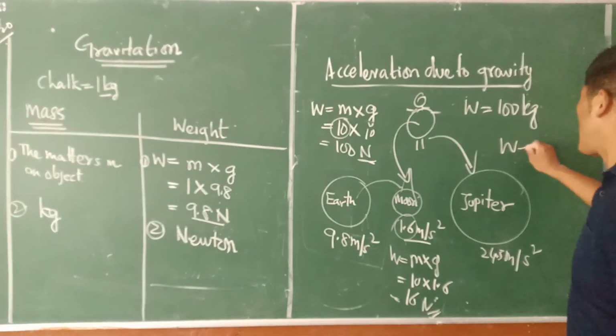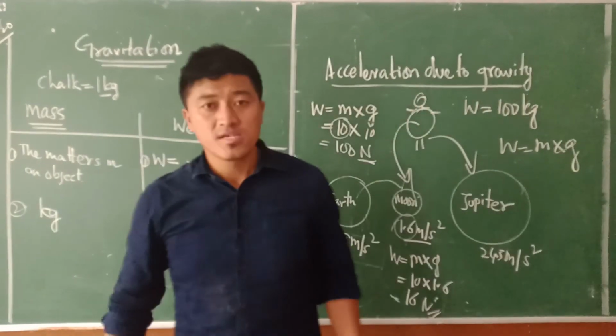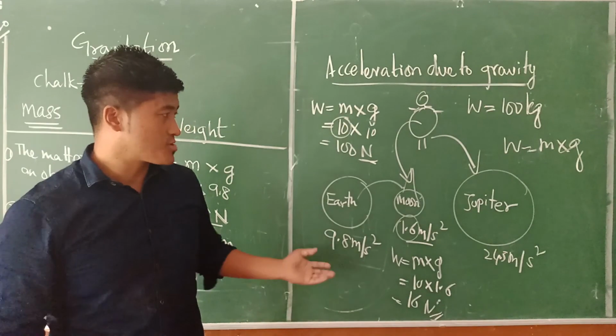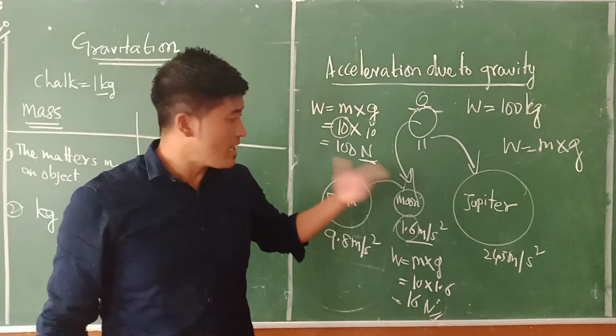It should be W is equal to m into g. You think for yourself, right? So this is an assignment for you. Try to think about your own weight on Earth and think about the Moon and Jupiter.